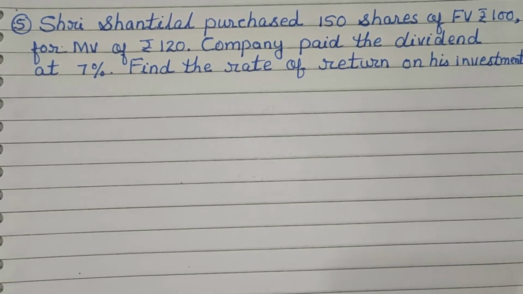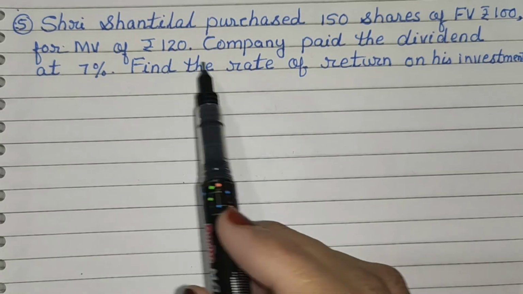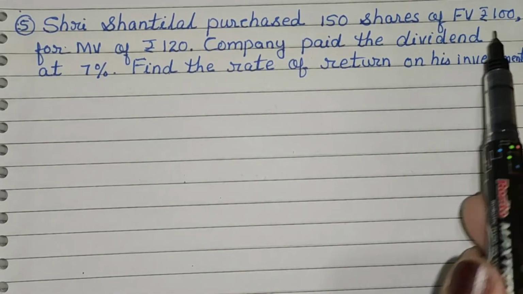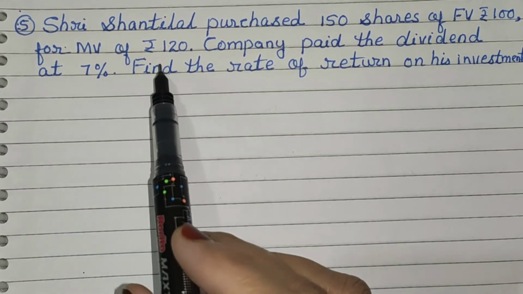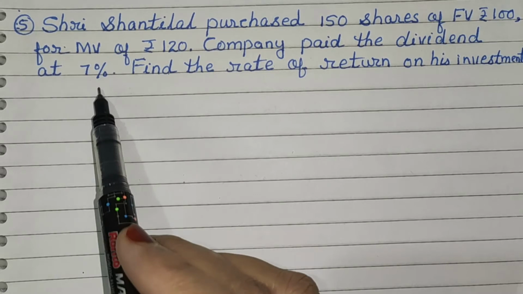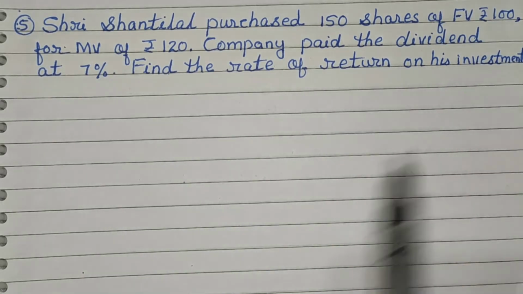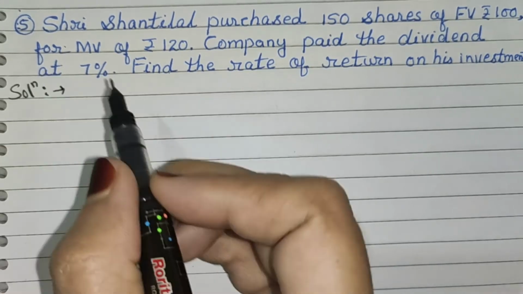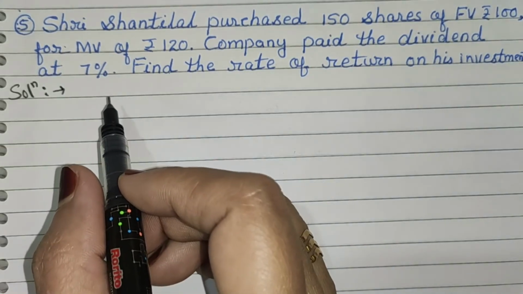Now next question is, Shri Shantilal purchased 150 shares of FV rupees 100 for MV of rupees 120. Company paid the dividend at 7%. Find the rate of return on his investment. Write down solution here. Now what is given?